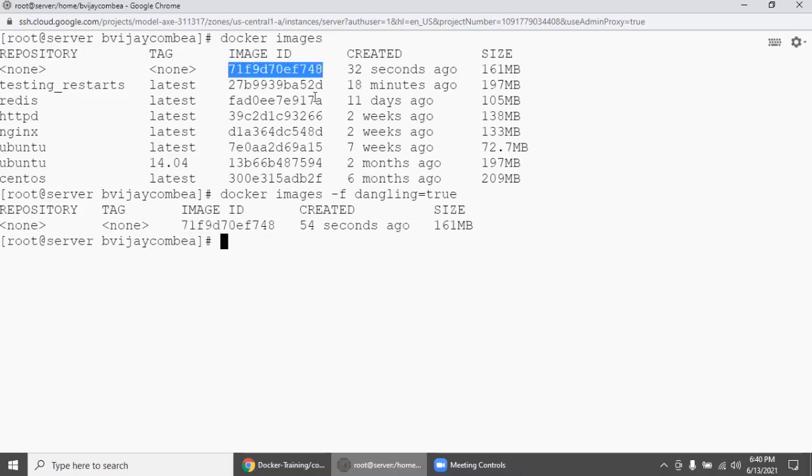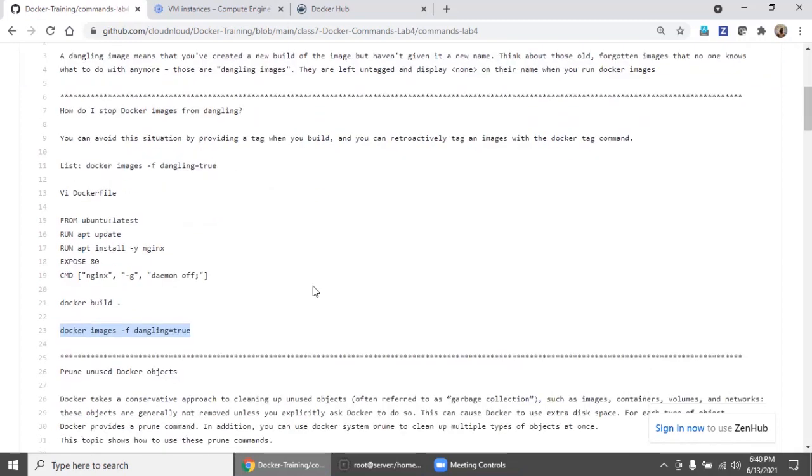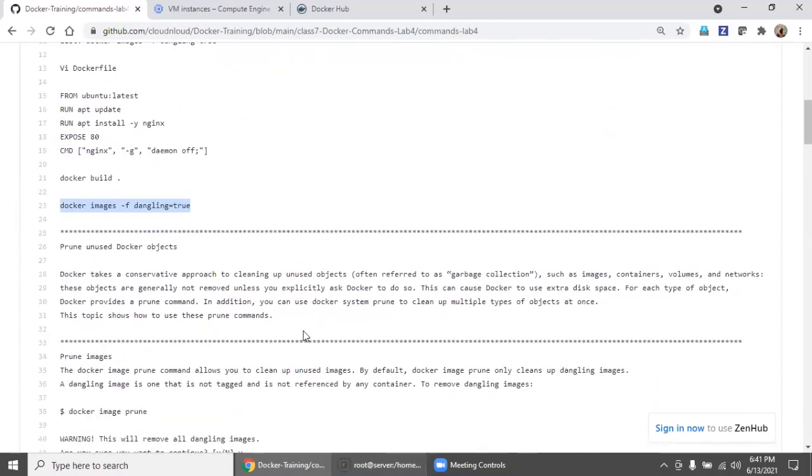Yes. This is how you need to practice and make sure you are good in the concept of what is happening. We just executed this command, which shows whatever images are lying around without proper tagging.